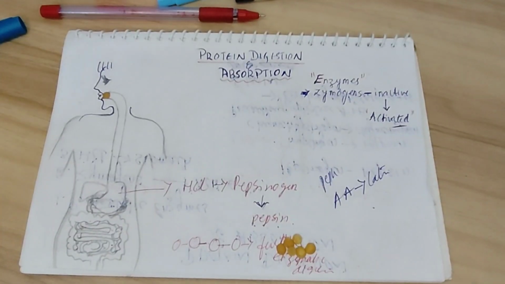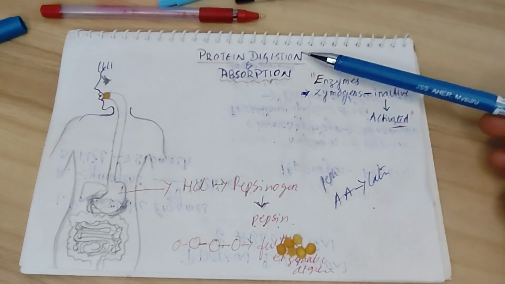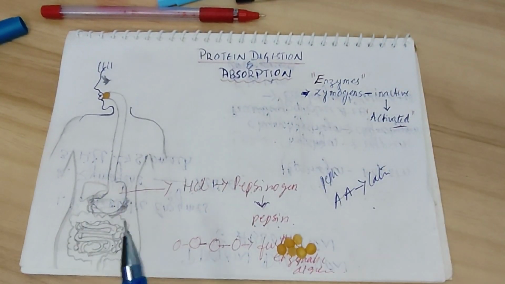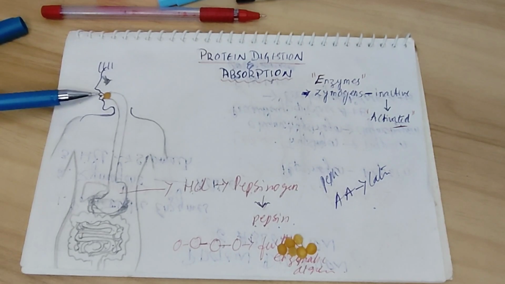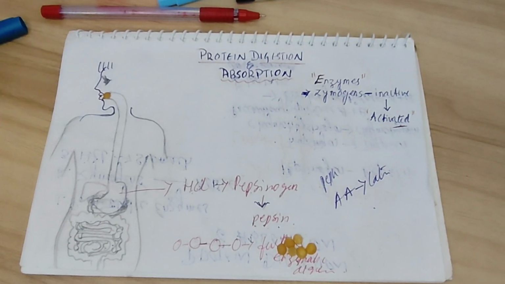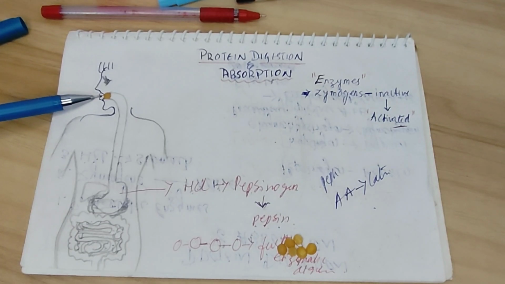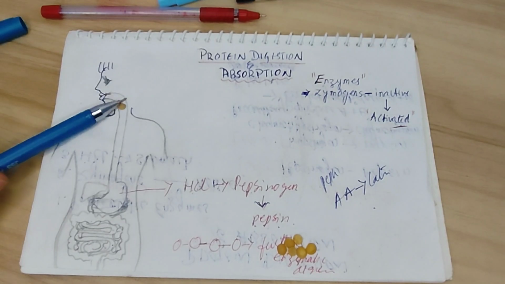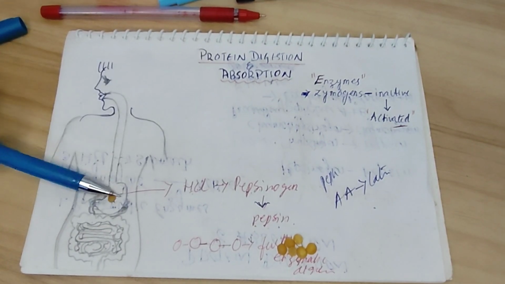Now let's start understanding the digestion. Two types of digestion happen in our system. The first one is mechanical digestion and the second one is chemical digestion. Digestion starts in our oral cavity. The large food particles are broken down into smaller food particles with the help of the teeth present in our oral cavity. So, upon ingestion of protein-rich food, mechanical digestion, that is, breaking down of larger protein particles into smaller particles, happens in our oral cavity. And the food travels down the esophagus and reaches the stomach.